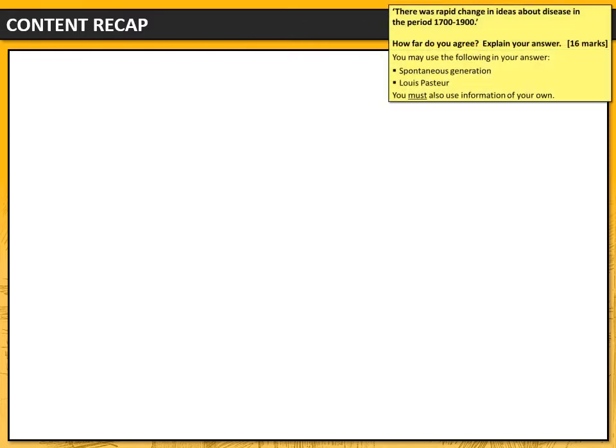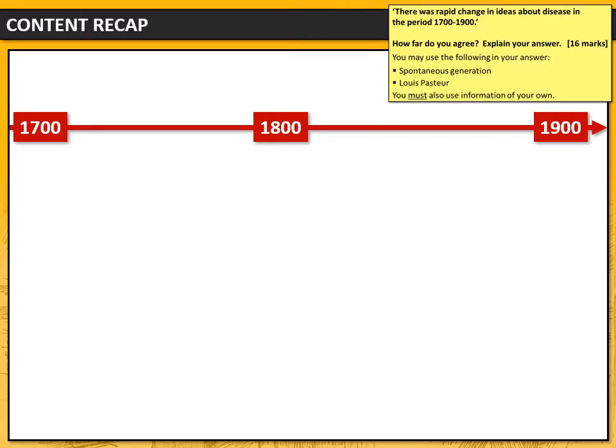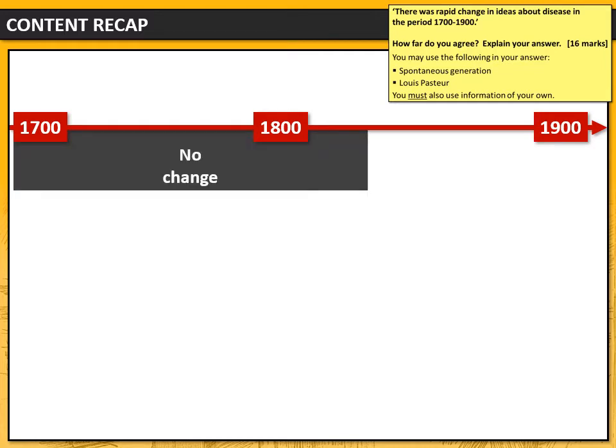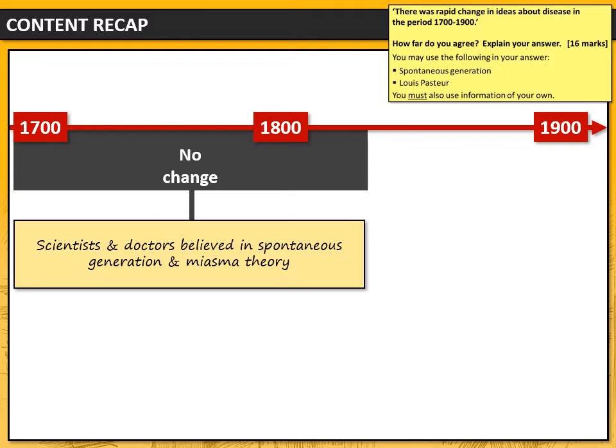So let's think about what we're going to put in our main paragraphs. I'm going to put the question up in the top right hand corner again, and there's the statement that we are evaluating. There was rapid change in ideas about disease in the period 1700 to 1900. So we're going to write 3 paragraphs about this period. Our first paragraph is going to be about the first section here from 1700 up until the 1860s. This was a time when there wasn't really any change at all in ideas about disease. Scientists and doctors believed in spontaneous generation, and they blamed disease on miasma.